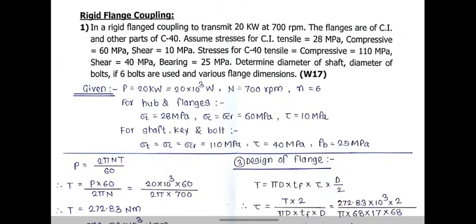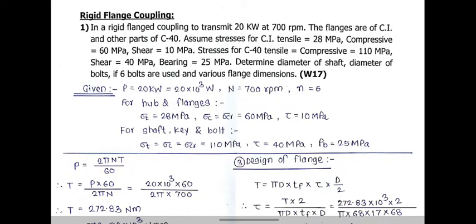And the other parts, that is shaft, key and bolt, are made up of C40, for which the stresses are given. Sigma T is equal to sigma C is equal to sigma CR is equal to 110 megapascal, tau is equal to 40 megapascal, and bearing pressure PB is equal to 25 megapascal. So this is the given data in the problem.